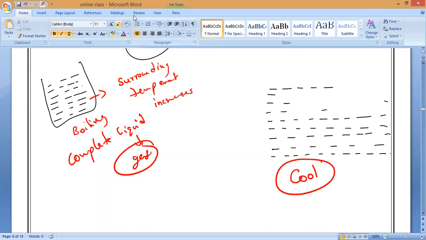Do you feel this, Danishkar? Have you felt this one? When the sweat is evaporating from our body, suppose you are working 1 hour in sunlight, and suddenly you come and sit under the fan. By that time our body is fully covered with sweat on the surface. Now when you sit under the fan, immediately the sweat will disappear, so you will feel cool or hot, Danishkar?